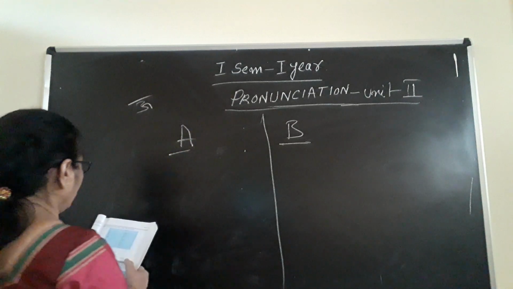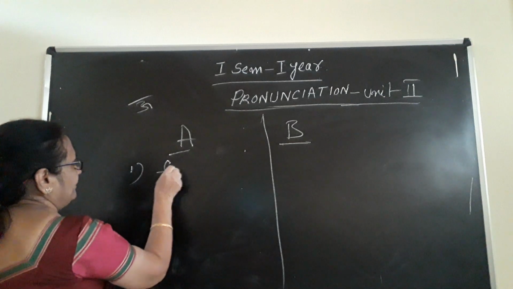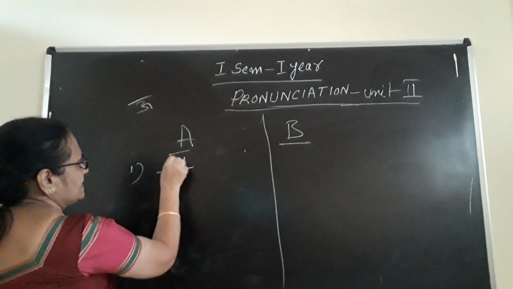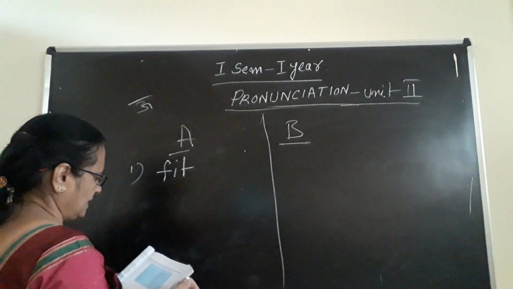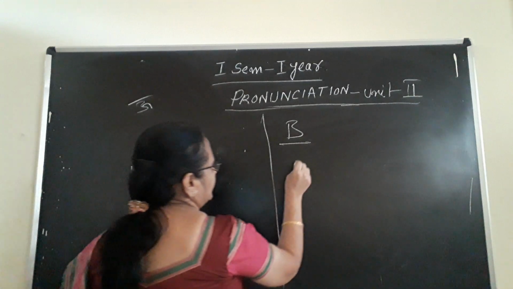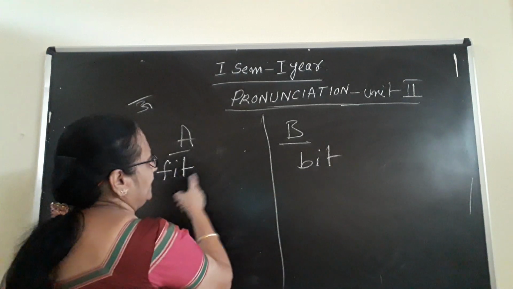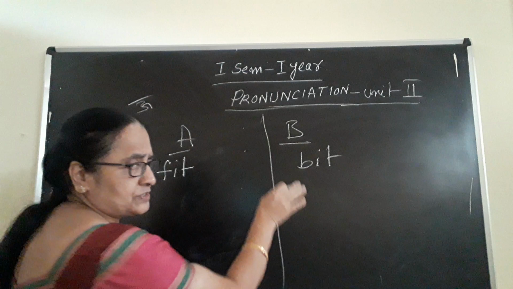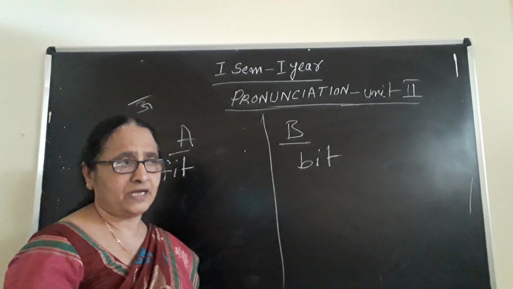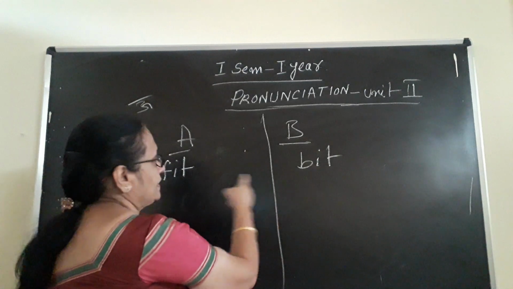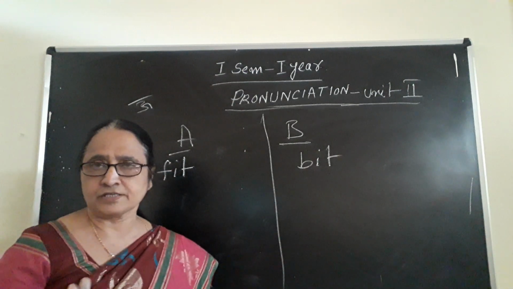Here it was given F-I-T, fit. What is the same pronunciation coming for this? Here it was already given B-I-T, bit. Same, fit, bit. I am writing in the same line, not like the match the following. Fit, bit. Same pronunciation.